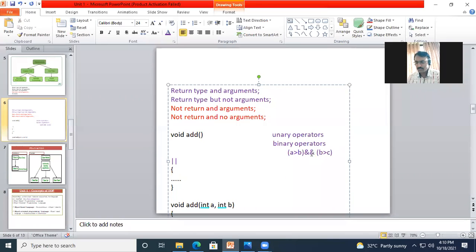To satisfy this condition, for this operator I need to write something on its left hand side like this, and I need to write something here on the right hand side. In this case, this operator is called a binary operator.